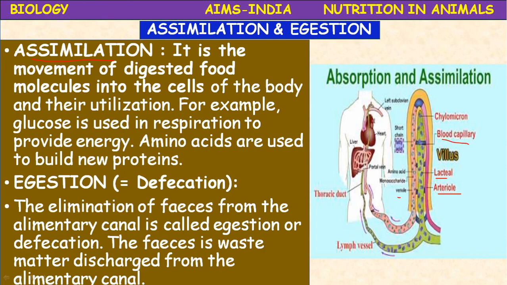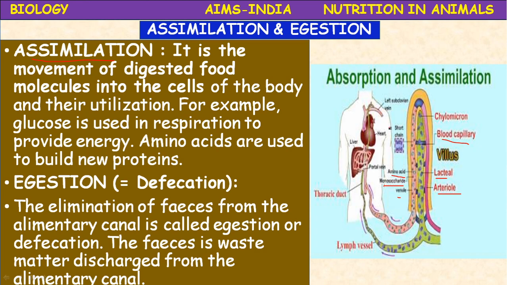After digestion, the digested food materials in the form of amino acids, monosaccharides, that means glucose, fructose, simple carbohydrates, and fatty acids and glycerol are all absorbed into the blood.